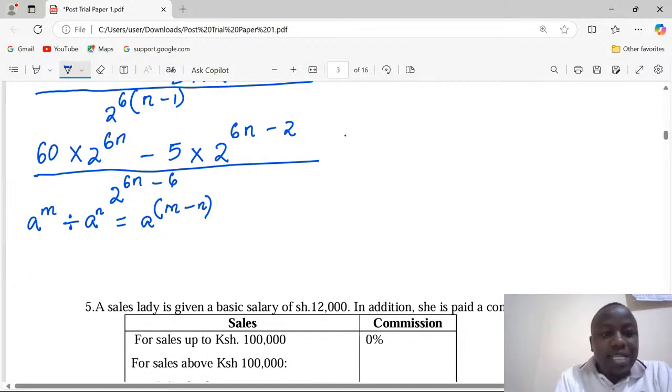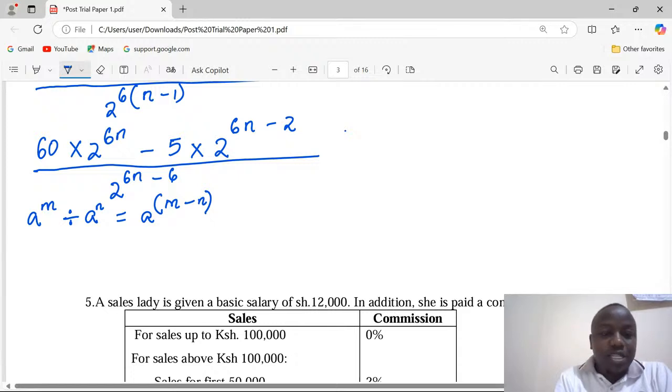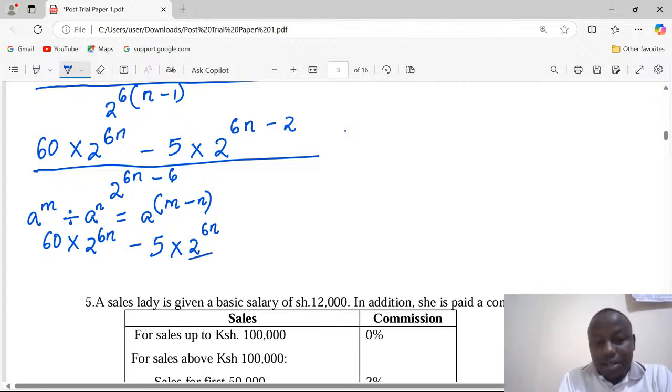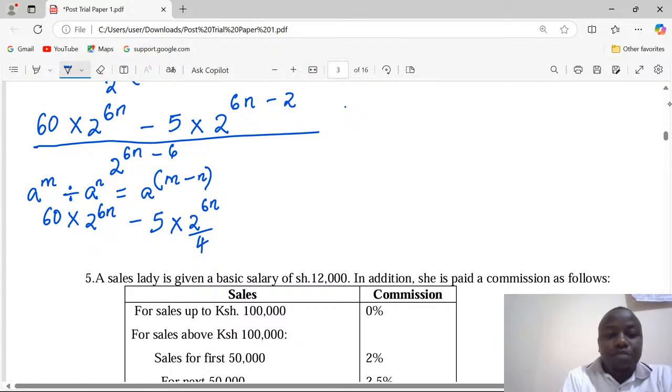So applying this in the second term and also in the denominator, we shall rewrite our equation as 60 multiplied by 2 power 6n minus 5 multiplied by 2 power 6n, but this one now is divided by 2 power 2, which is an equivalence of 4, according to this law of indices.